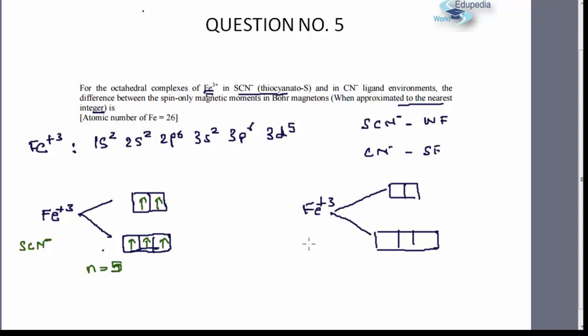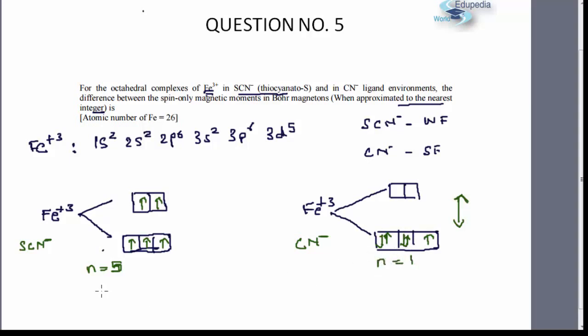In case of CN minus, which happens to be a strong field ligand, there will be a large energy gap between the two. The energy gap will be high. Because of this large energy gap, the pairing will take place over here itself. 1, 2, 3, and then the 4th and 5th electron will come here only. So this will have one unpaired electron.